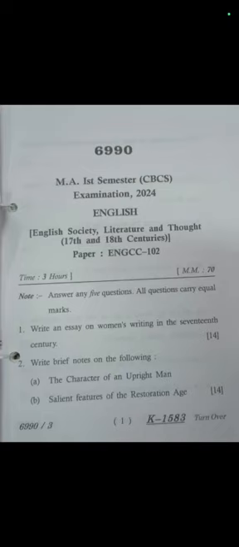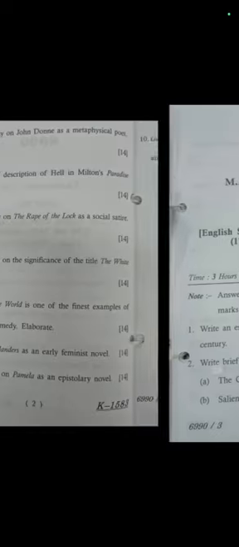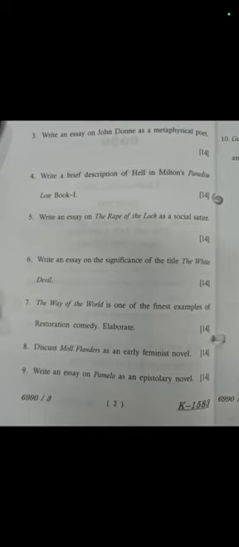Then number 2, write brief notes on the following: the character of an upright man and the salient features of the restoration age. You can see the ones which are not marked with an asterisk, direct questions to write short notes are asked, which is very simple if you have just gone through the text. Now number 3, write an essay on John Donne as a metaphysical poet.